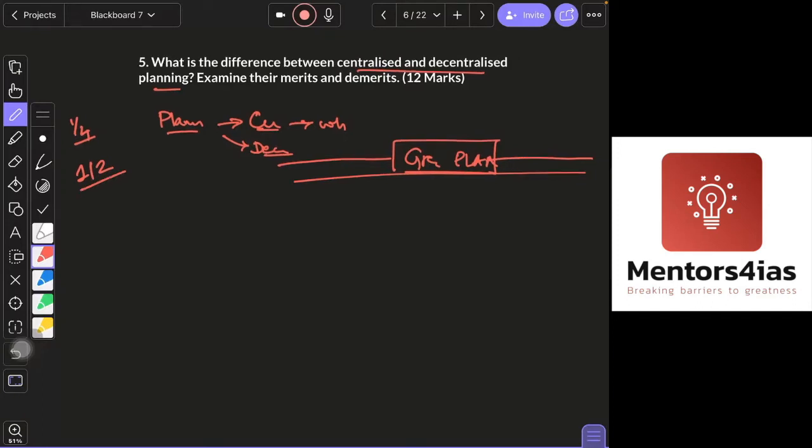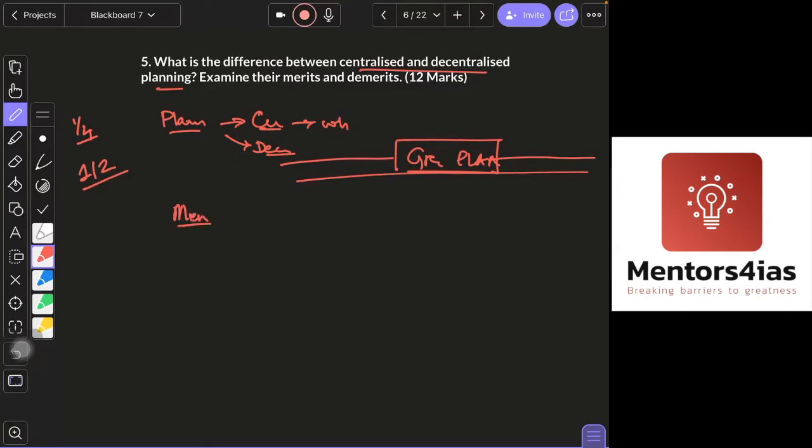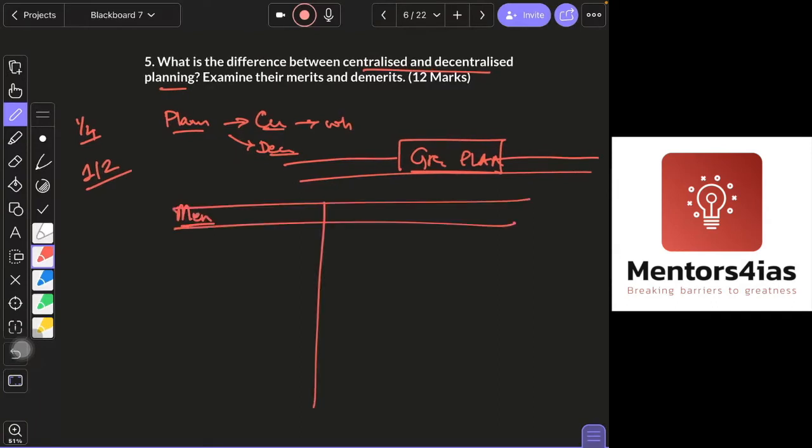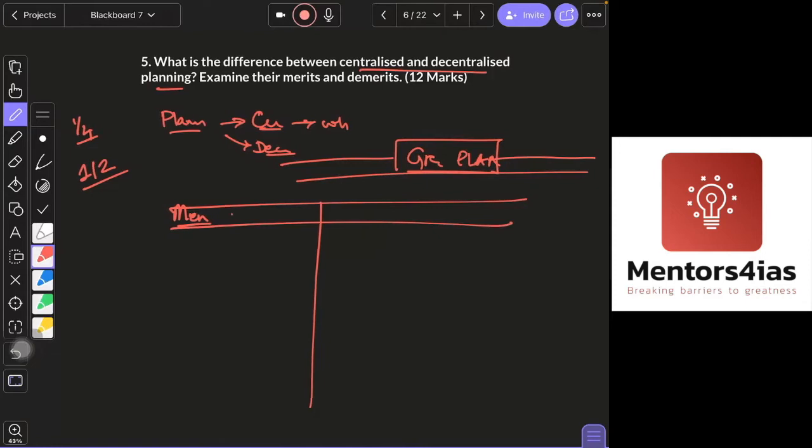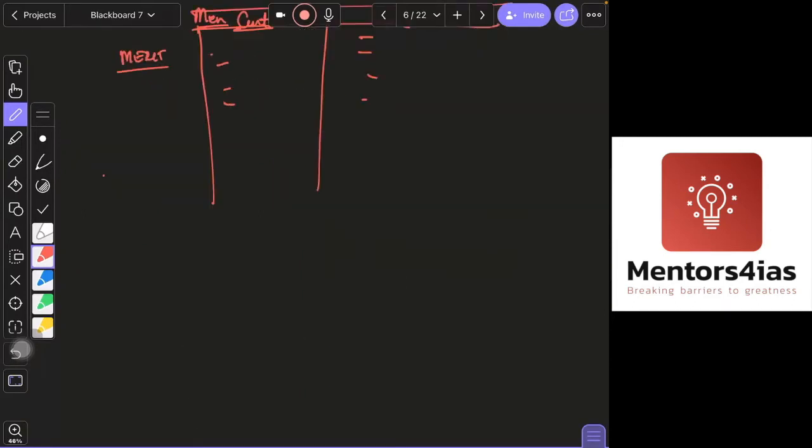Then you will come to the merits. Maybe you can write in a column like this. You will write centralized, and then decentralized, then merit on the side, and then write what the merits are for each. You can write like this, or separately you can write decentralized planning, merit, and demerit. So what are the merits of centralized? Because it is controlled at a single level, administrative control is very easy.